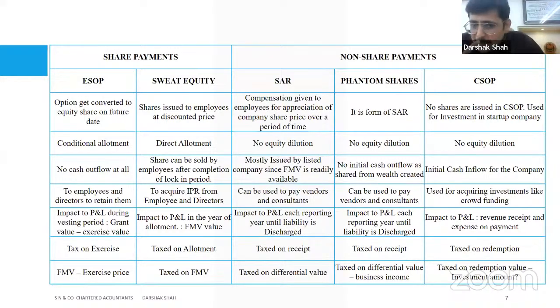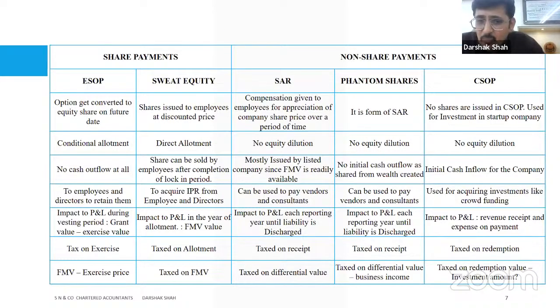Mostly issued by listed companies, since fair market value is readily available, because otherwise that becomes one of the challenges as to what should be the price which should be considered for the purpose of stock appreciation. So that's the reason why mostly it is being favored by the listed organizations. Can be used to pay vendors and consultants at times, because if you want to have loyal vendors or